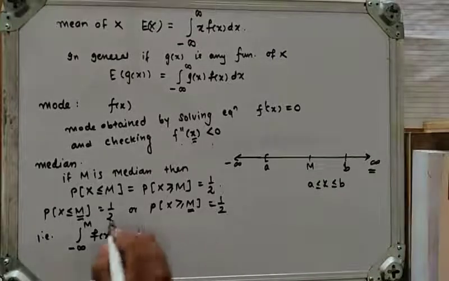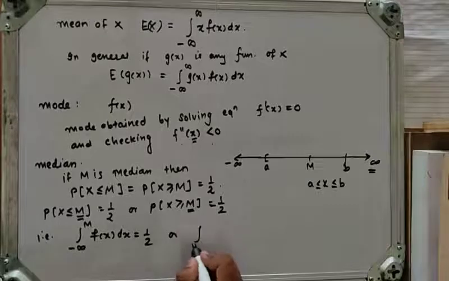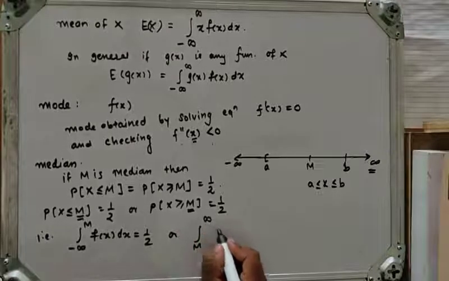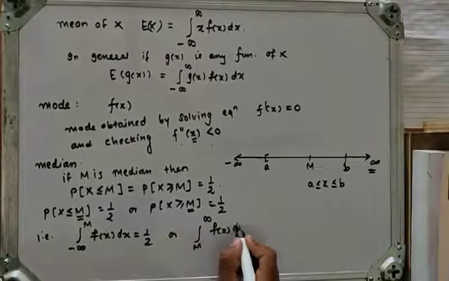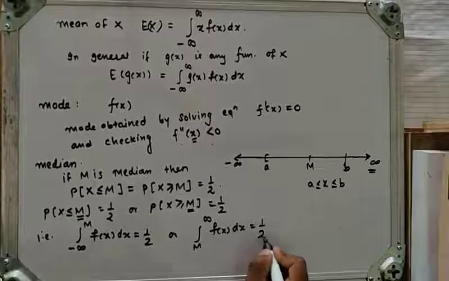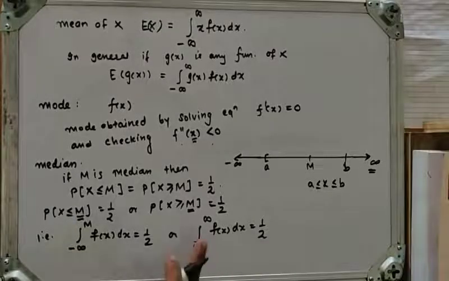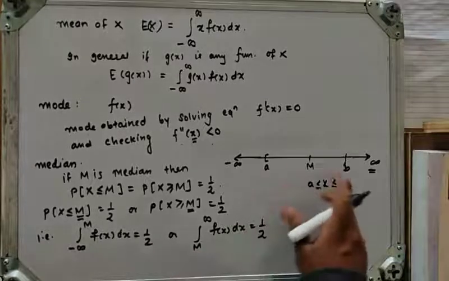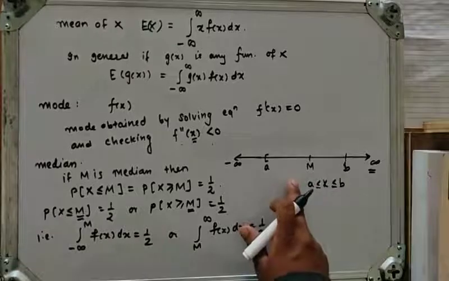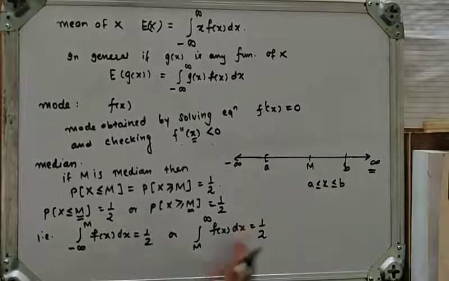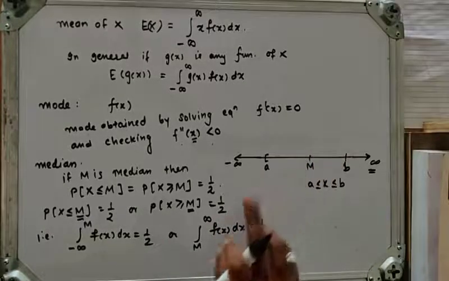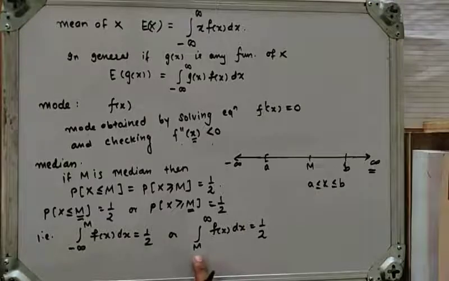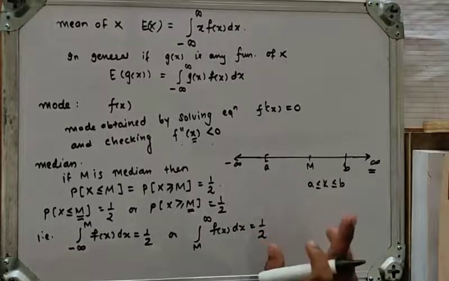Integral from m to infinity of f of x dx is equal to 1 upon 2. For that value of m, m will be the median. The median always lies in the given interval. If m does not lie in our interval, then it is not a median.